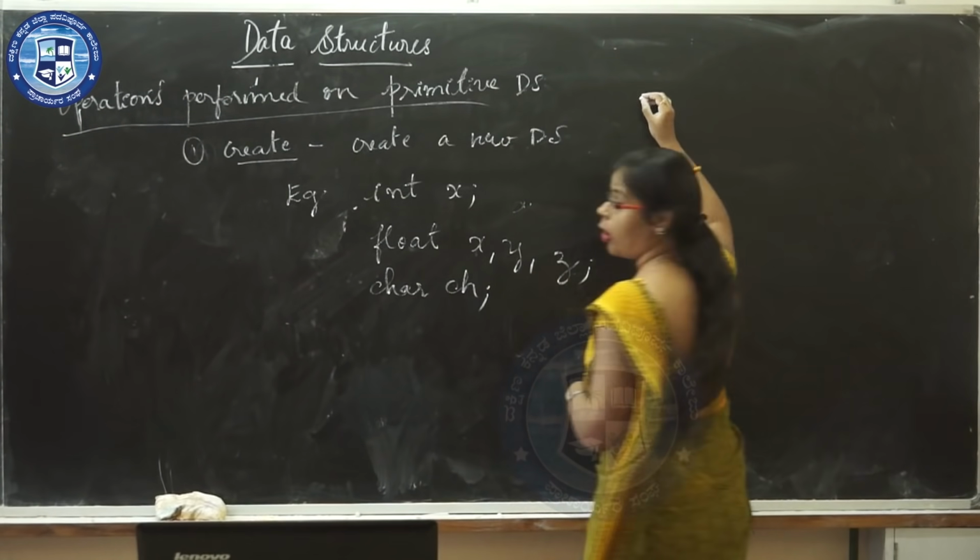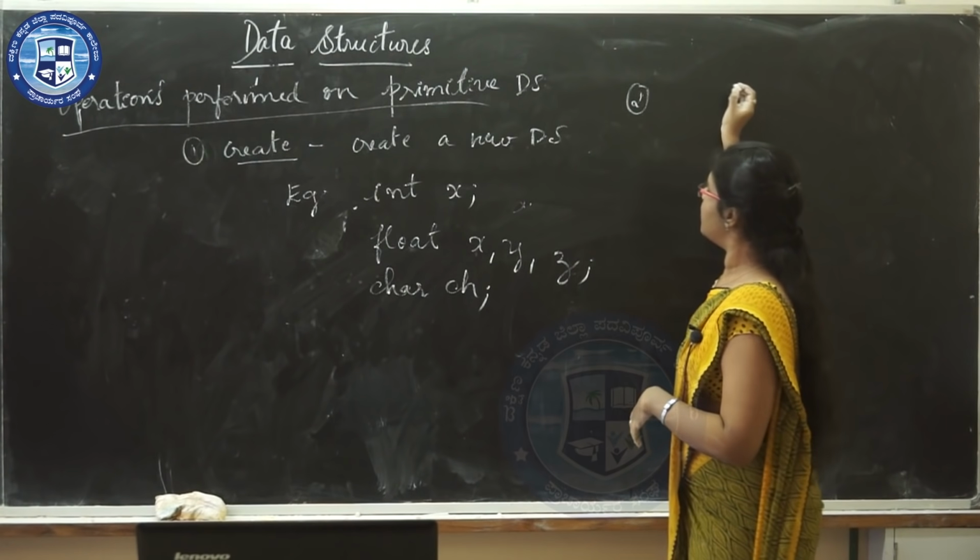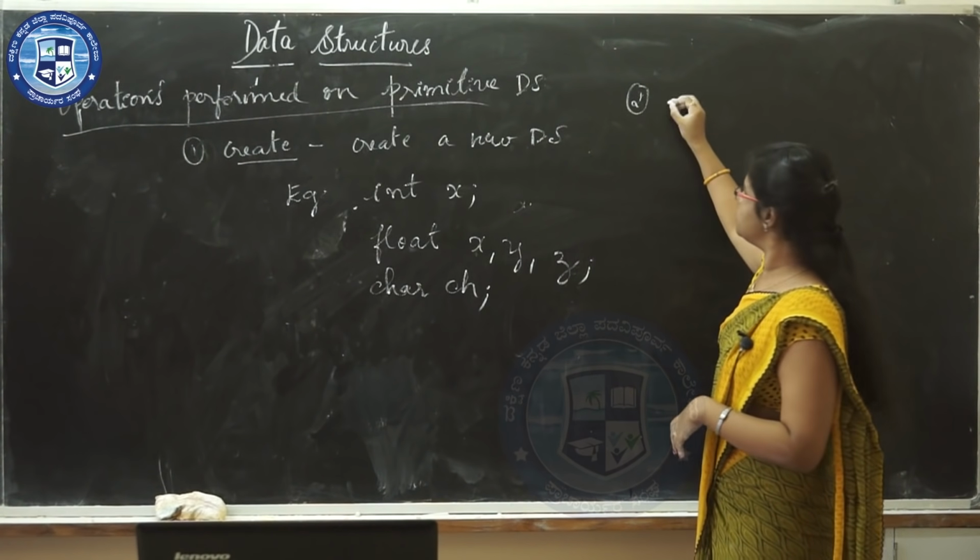The second type of operation performed on primitive data structure is destroy.